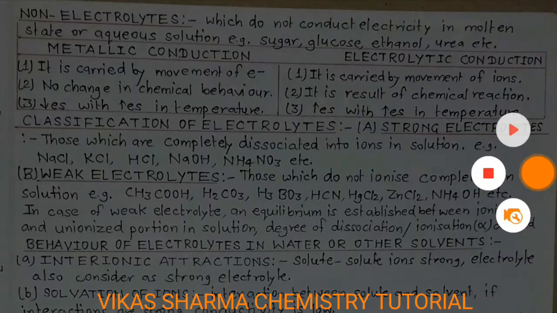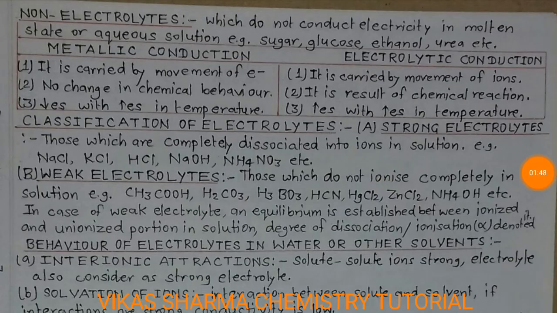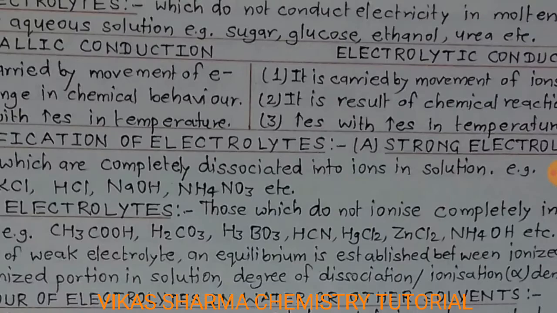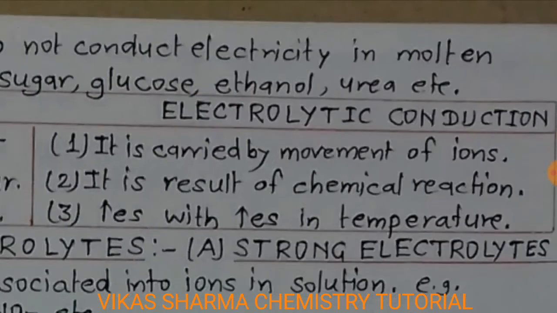Students, there is a category known as non-electrolyte: substances which do not conduct electricity in the molten state or aqueous solution. For example, sugar, glucose, ethanol, urea are considered non-electrolytes.